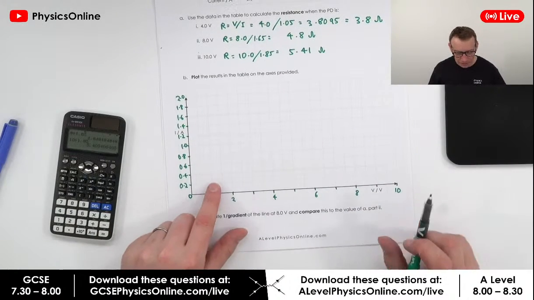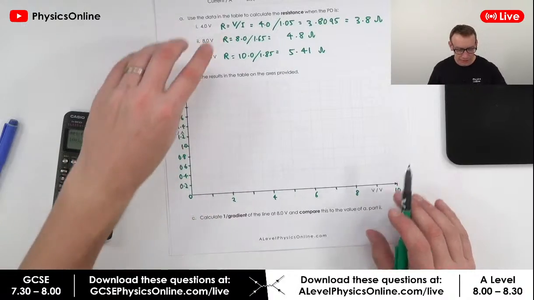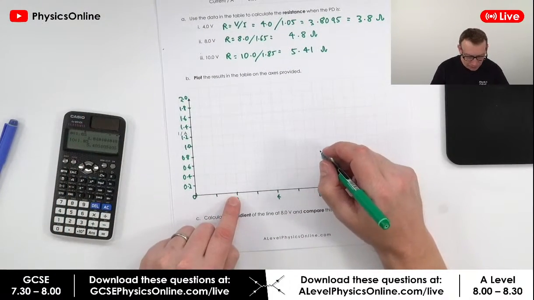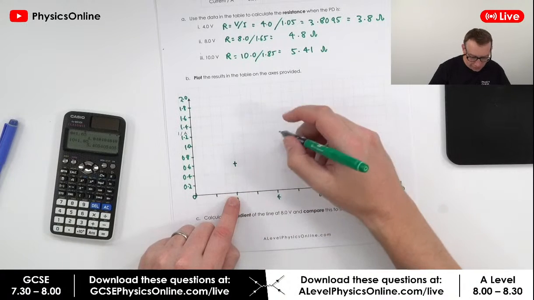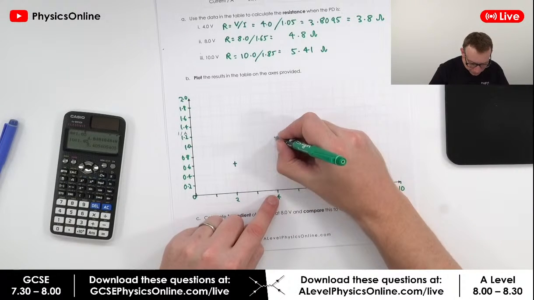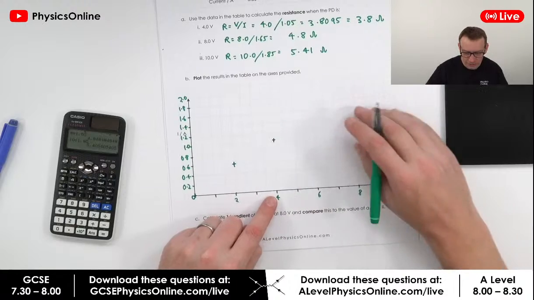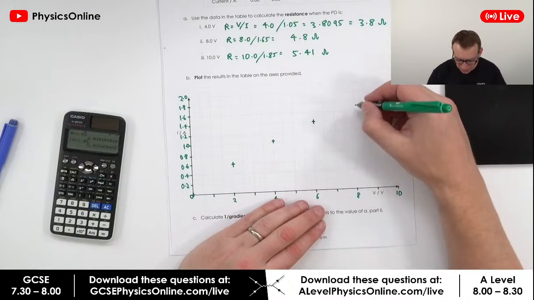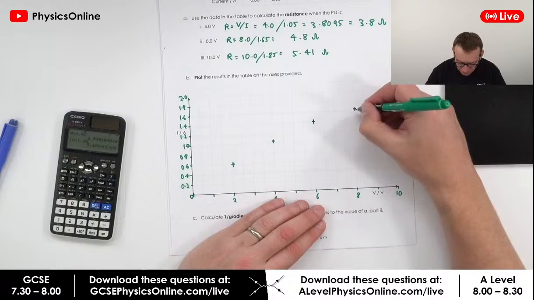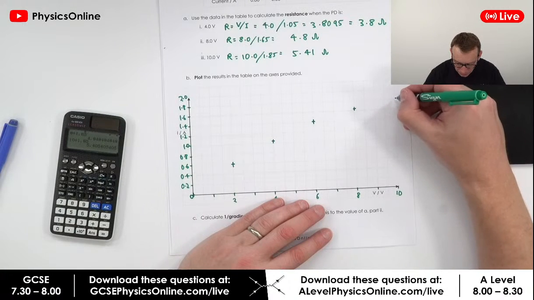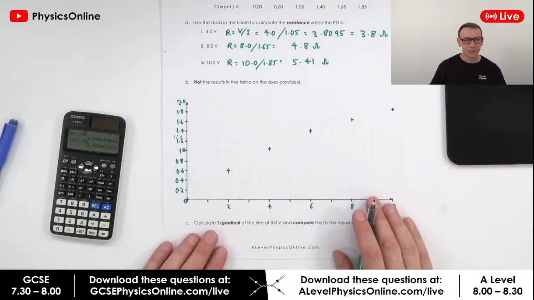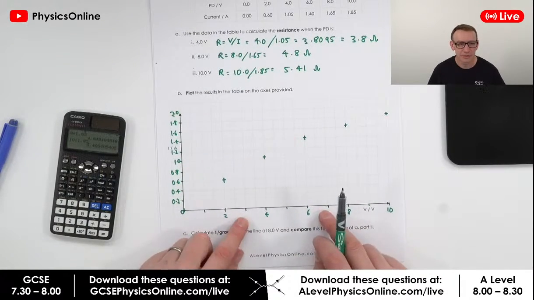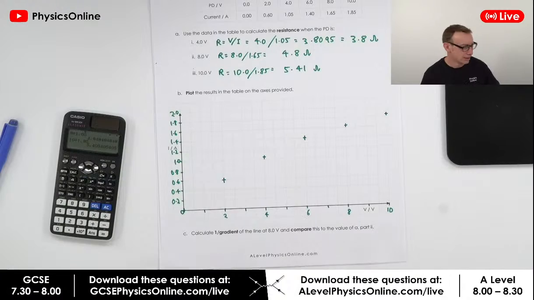Okay, plot the results on the axes provided. So we've got 0, 0, we've got 2, and we've got 0.6, 4, and we've got 1.05, which is going to be about here, roughly. 6 is going to be 1.4, 8 is going to be 1.65, and then 10 is going to be 1.85. Okay, so what we have here is something that shows that as we have a greater potential difference, we have a greater current in that circuit.